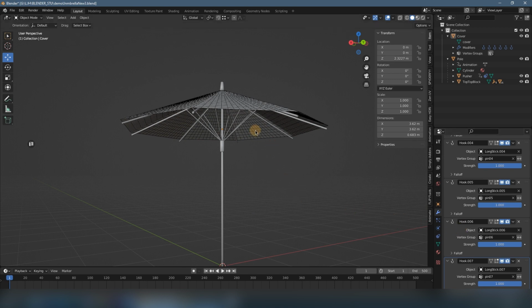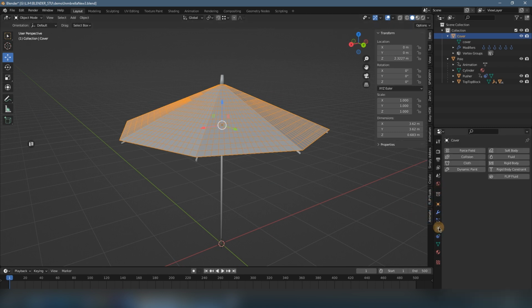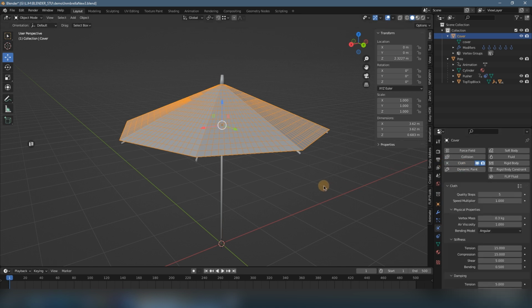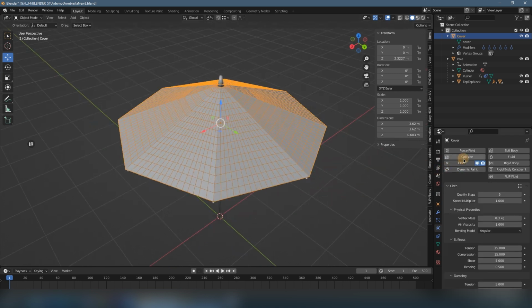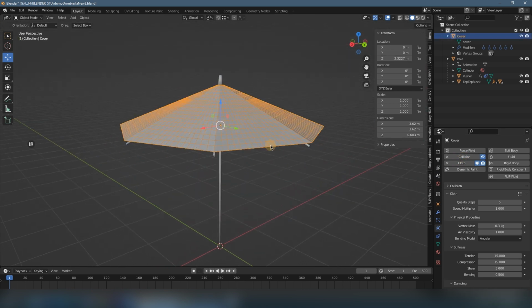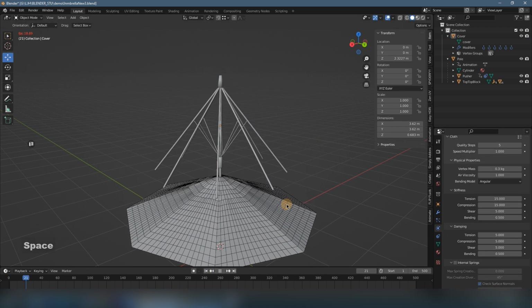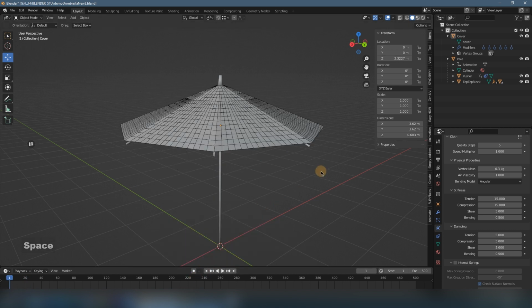So next thing, we will select the cover object and go to the physics panel and click on cloth, and then click on collision. It means now we define this cover object as a cloth object, and add a collision option as well. Now we play back. Oh no, it's still falling down. Why?